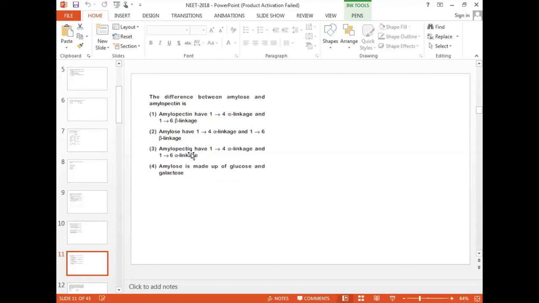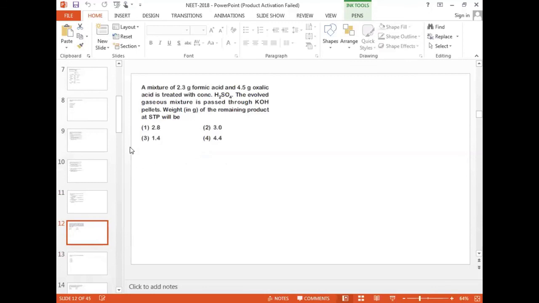Yes. Right. See, amylose, what can we say? Amylose has 1,4 alpha linkage between what? C1 of alpha D glucose and C4 of another alpha D glucose. Then amylopectin, you can see the linear chain between C1 of alpha D glucose and C4 of alpha D glucose, and the branching we can see between C1 of alpha D glucose and C6 of alpha D glucose. Okay, if this type of questions is coming, I'll be very happy because it is easy to write.